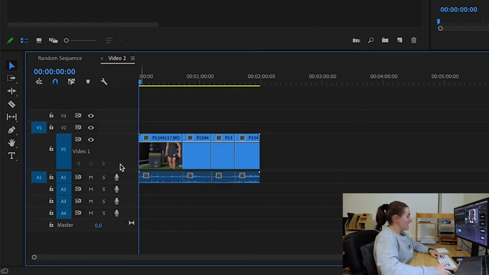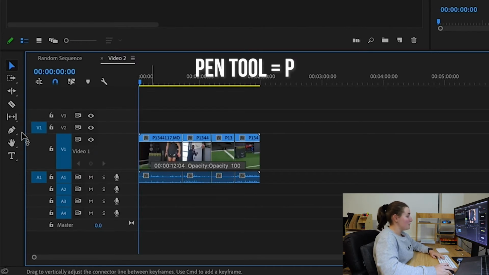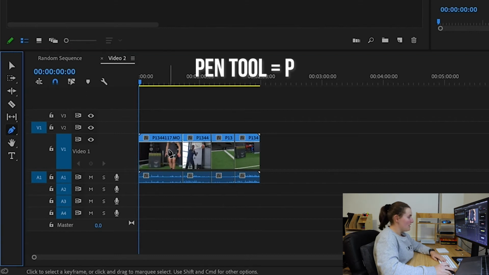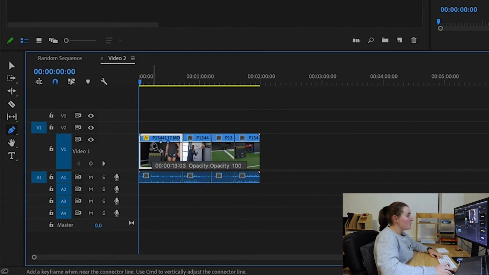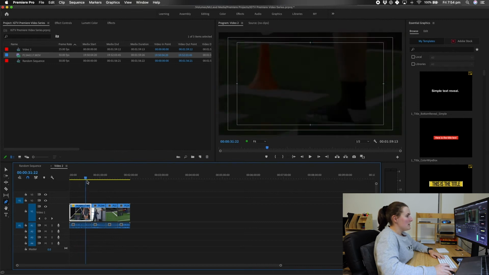So if I just double click here in my timeline and bring this up bigger, and if I hit P on my keyboard to bring up the pen tool here, what this allows me to do is put pinpoints in my timeline, and just by doing that, I'm able to control the opacity, the fade in, fade out.